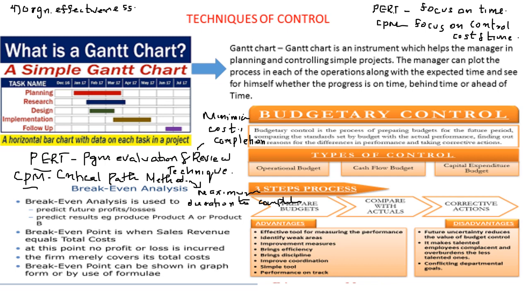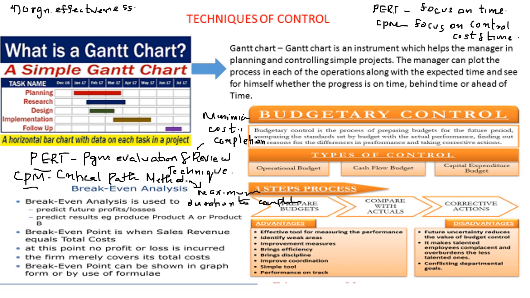Budgetary control is another way of preparing budgets for the future period and comparing that with the actual performance, and if there is any deviation then they will go for the corrective action. So there is a step related to that. First they have to prepare the budget for that particular activity, then compare it with the actual performance, and then if there is any deviation, corrective action. So these are the steps involved.